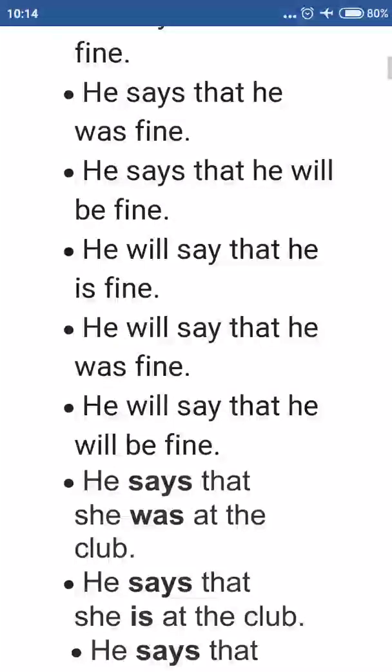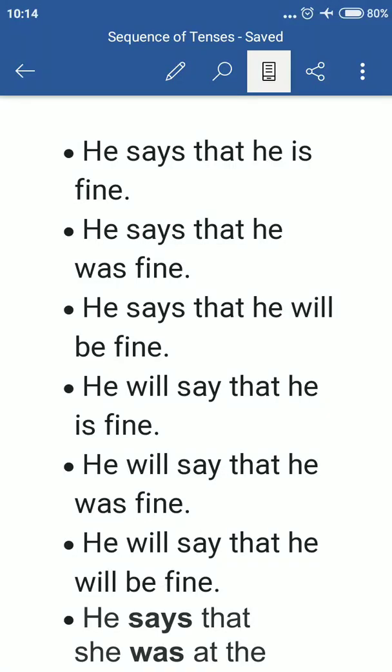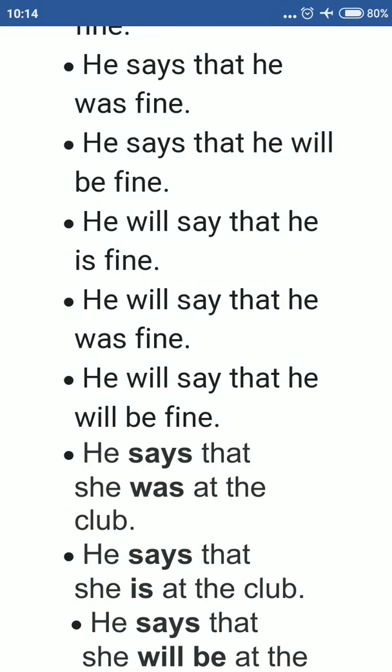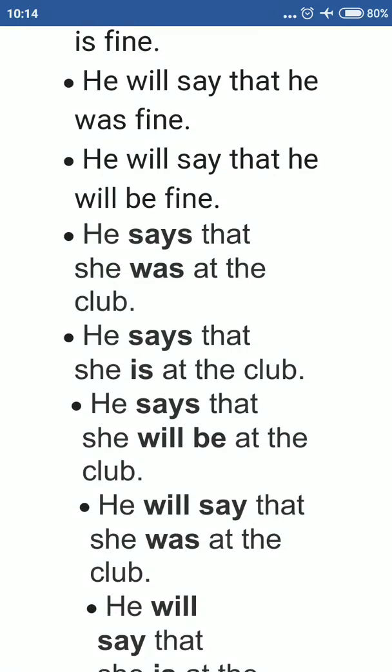He will say that he is fine. Look here. Here the principal clause is in future tense and the subordinate clause is in present tense. He will say that he was fine. More examples. He says that she was at the club.